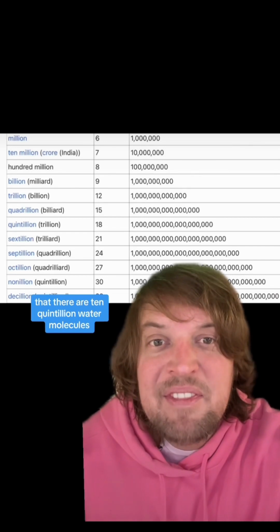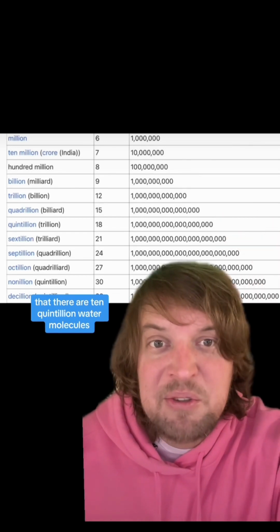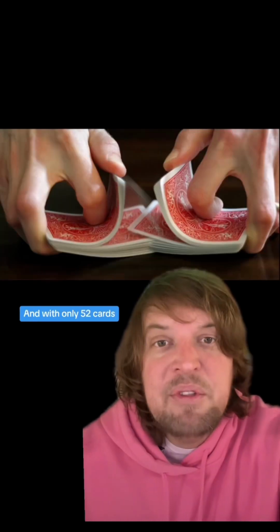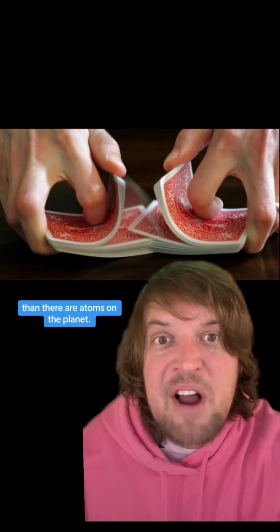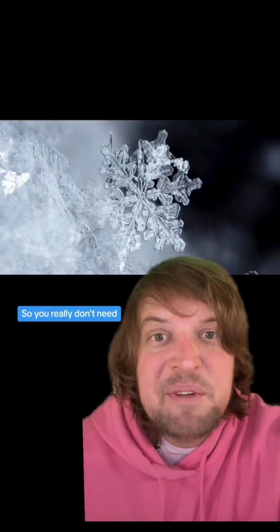It's been estimated that there are 10 quintillion water molecules in a typical ice crystal. And with only 52 cards, there are more ways a deck of cards can be shuffled than there are atoms on the planet. So you really don't need a lot of variables to basically guarantee uniquitude.